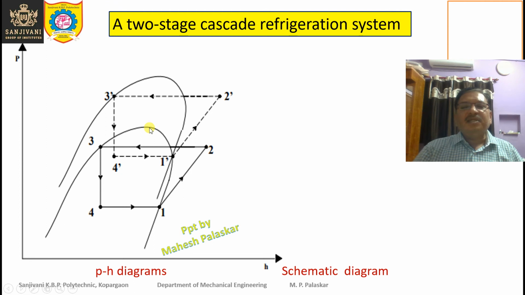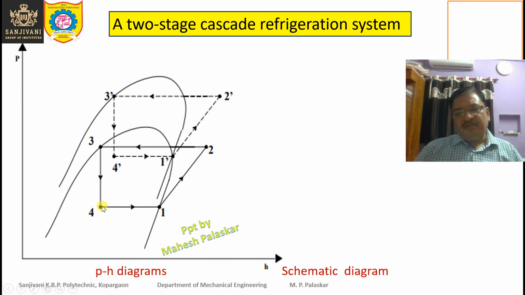Here the critical temperature is low, here it is high. So it is necessary that the critical temperature of the refrigerant used in the high temperature cascade system must be higher, and the difference in the evaporator temperatures should be very high so that they can be used in a cascade system, right?